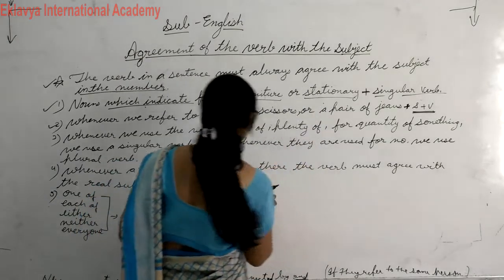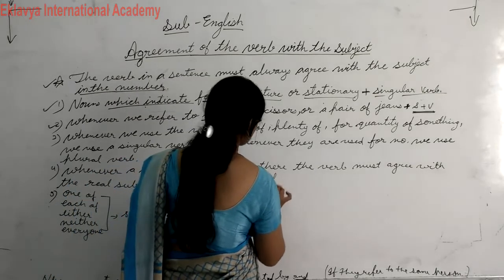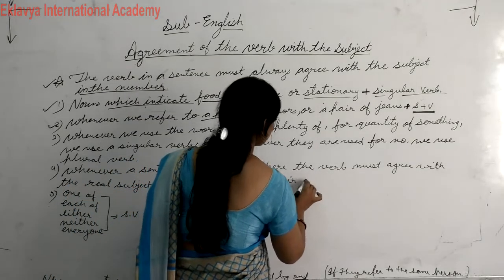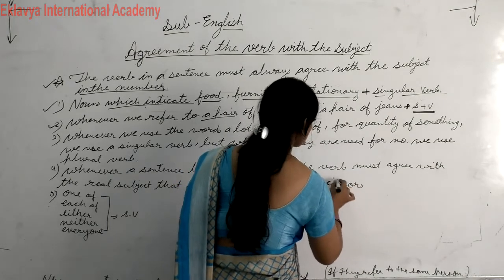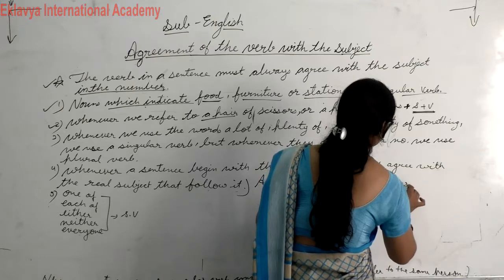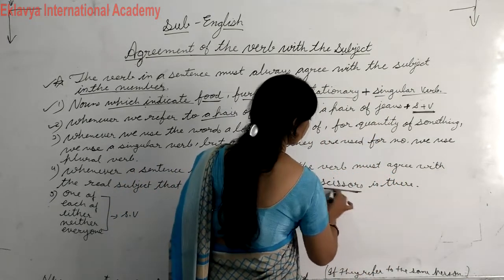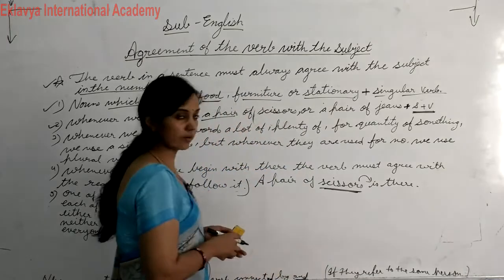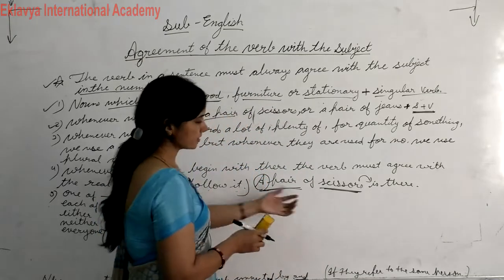But when we use a pair of, like a pair of scissors is there, in this case you have to use its singular verb. Okay, because a pair is showing here, it is singular.